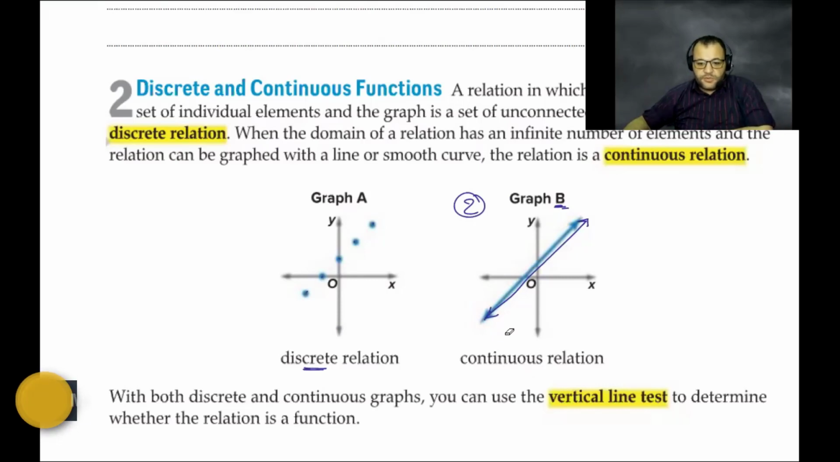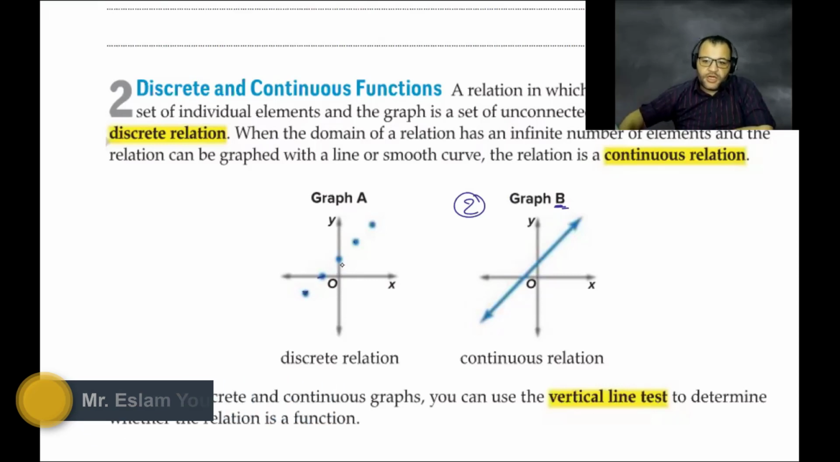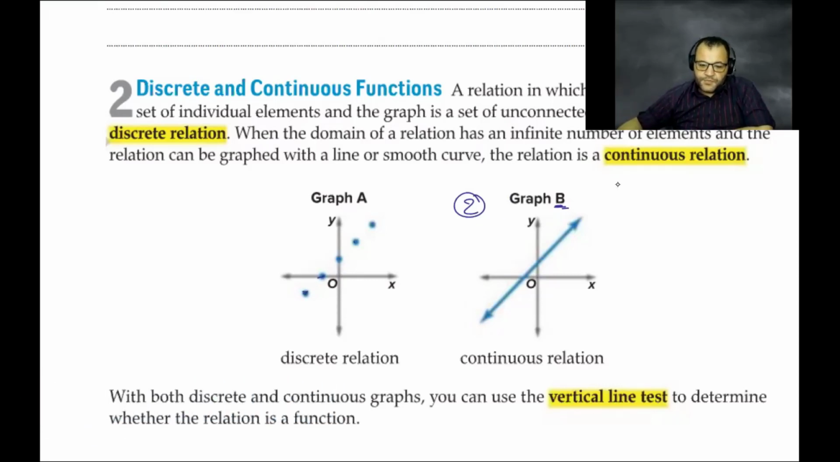You know now the difference between them? But when I ask you to graph this relation, you have to put the point, then remove the pen, then again put the point, then remove the pen. You understand it? Yes, sir. Okay.